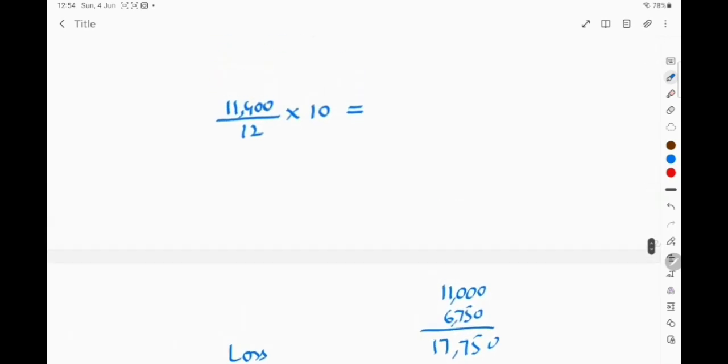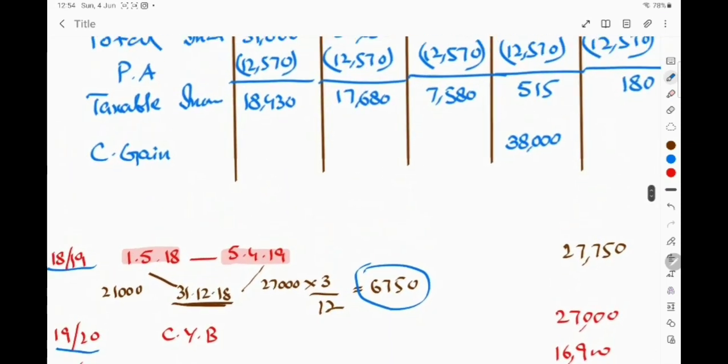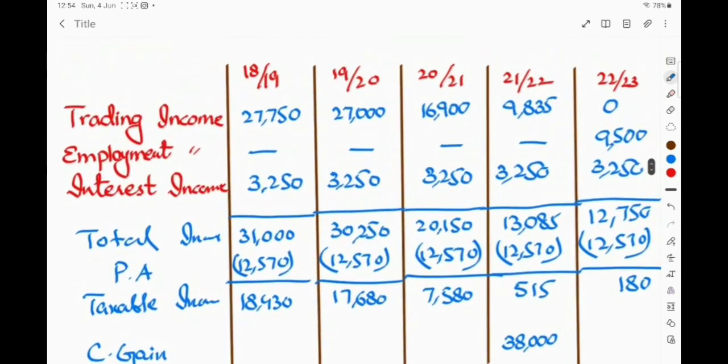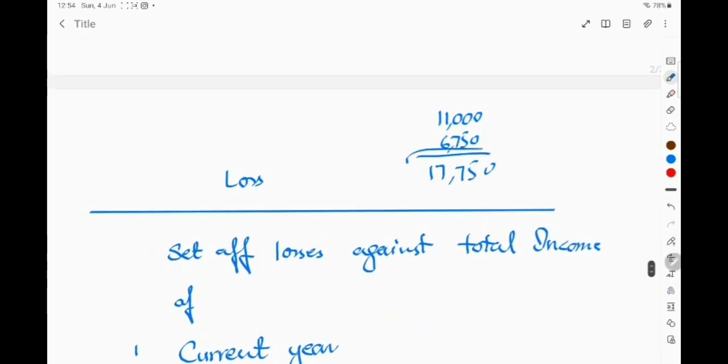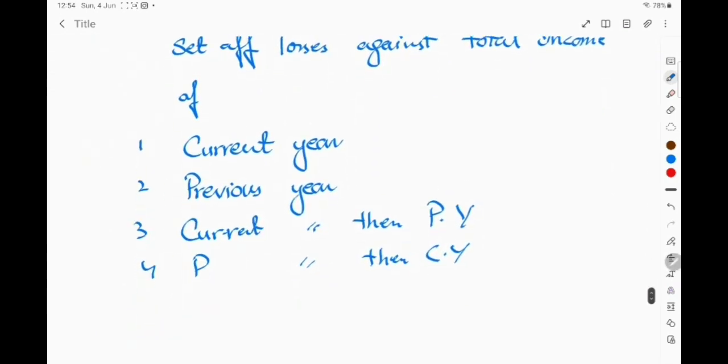So, first, if she is exercising the first option, means setting off loss against the current year, then in that case the total loss is 17,750, right?